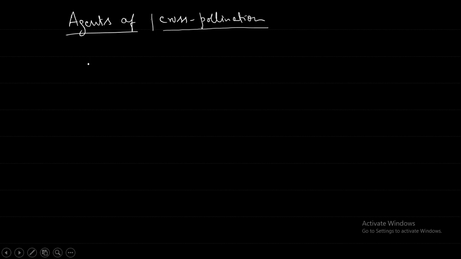Cross pollination requires some agents, because the plants are generally far from each other. Someone has to carry that pollen. So insect, wind, water, and artificial pollination, these are the different agents that are there in the syllabus. One is the insect, other is the wind, water, and artificial.